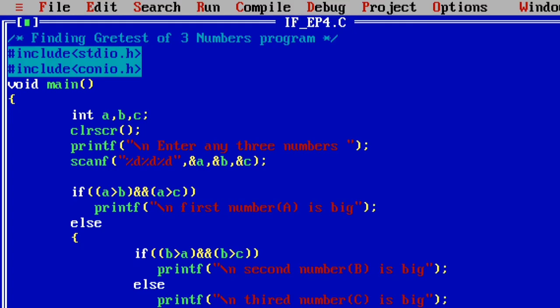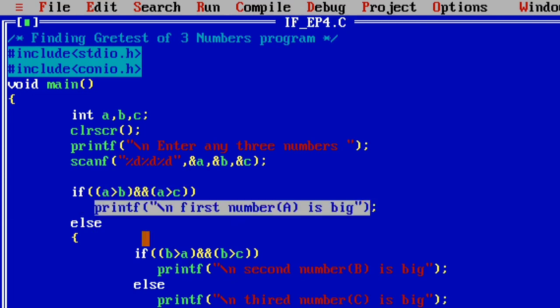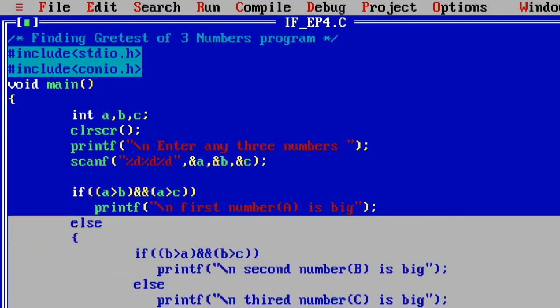Here first a value is 33, so 33 is greater than 22, the condition is true. Again a value is 33, 33 is greater than 11, again the condition is true. True and true, so in total the expression value is true. Now, if the given condition is true, then it executes the if block, and it omits the else part.